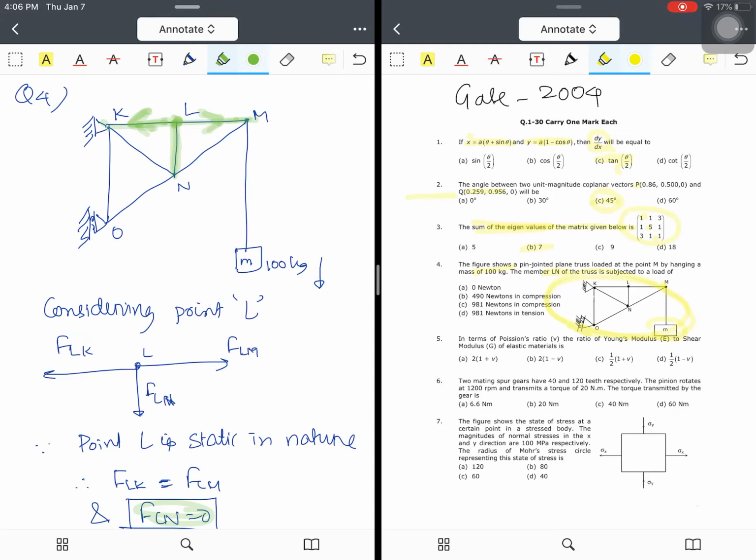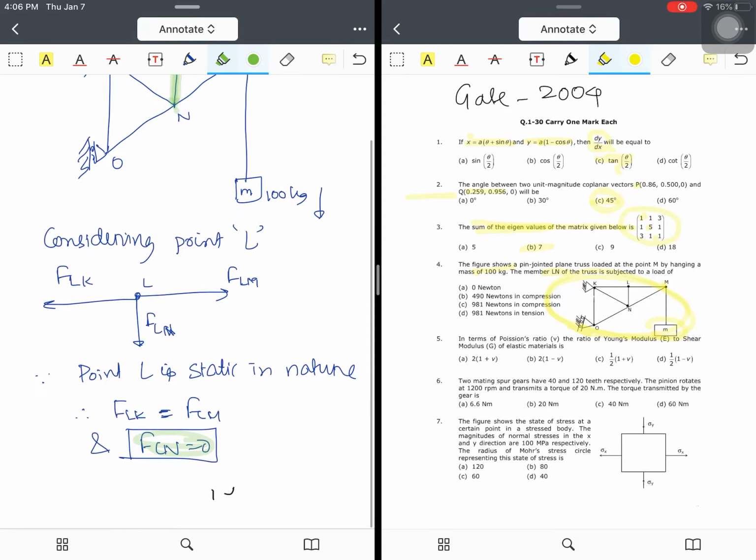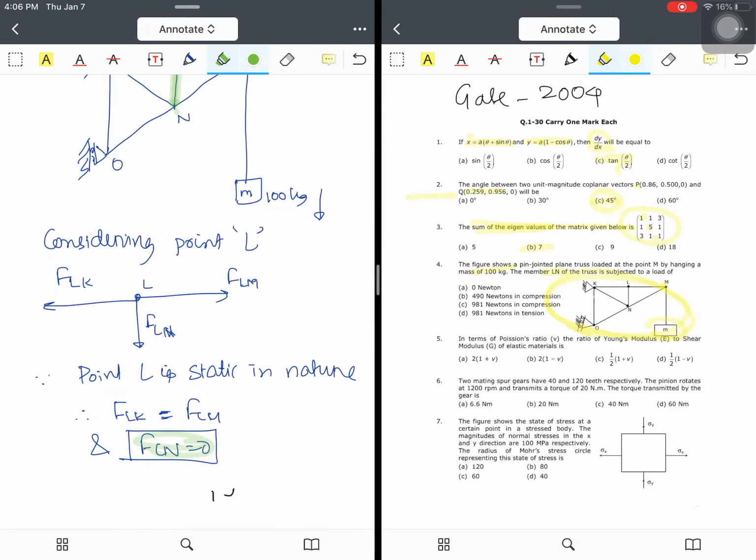In other words, we can say these two forces are balanced at the point L. The net force acting at the point L is equal to 0, because the force acting at LK is balanced by the force LM. And since there is no deflection and no slope at the point L, the force that is acting at LN is equal to 0. Okay. So the force acting at LN is equal to 0.